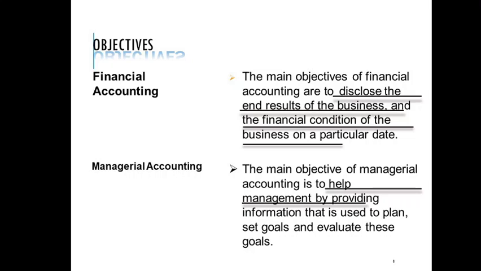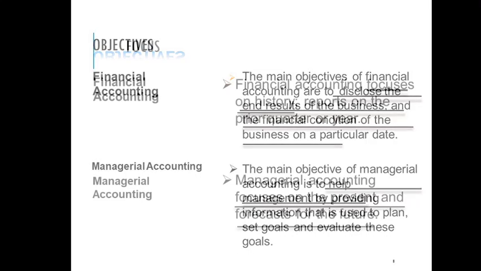In financial accounting, the objective is to disclose the end results of the business, to disclose the final profit or loss of the business on a particular date. Whereas the main objective of management accounting is to help the management by providing information that is useful for taking important decisions.